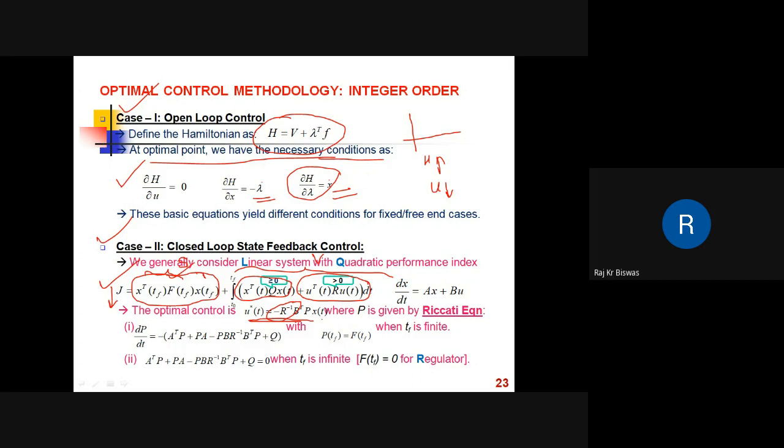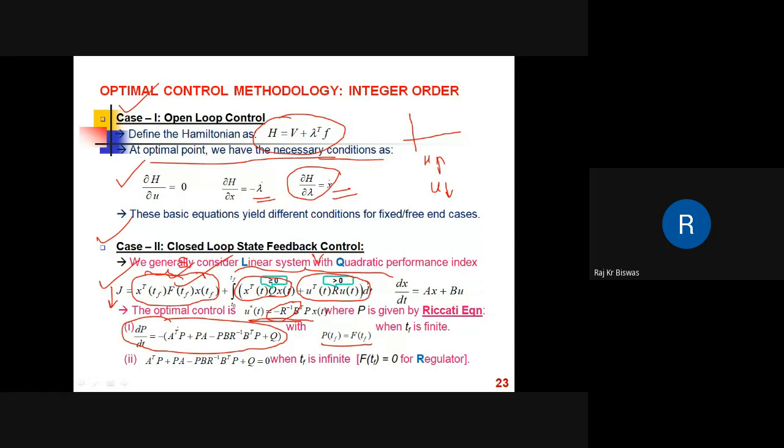This is how this closed loop control U is equal to minus R inverse B transpose Px is obtained, because R is known, B is known, and P is what? P is the Riccati coefficient matrix, and for finite time problem, P(Tf) is equal to F(Tf), where F(Tf) is known from here. And we solve the matrix differential Riccati equation.